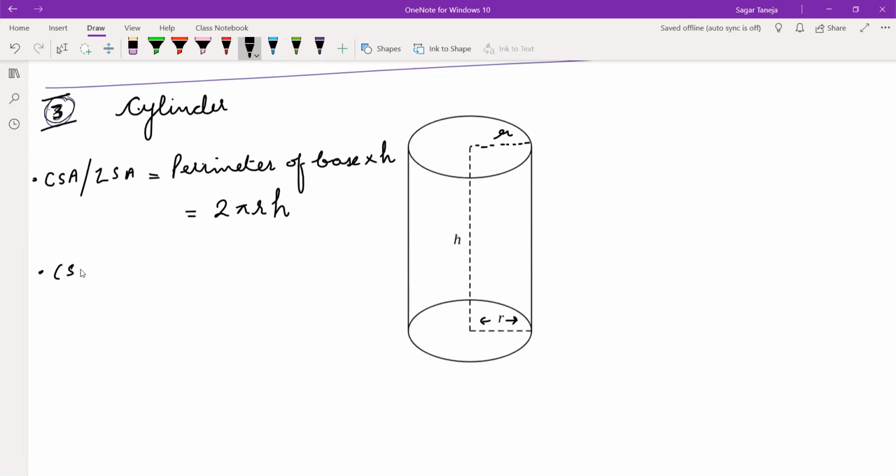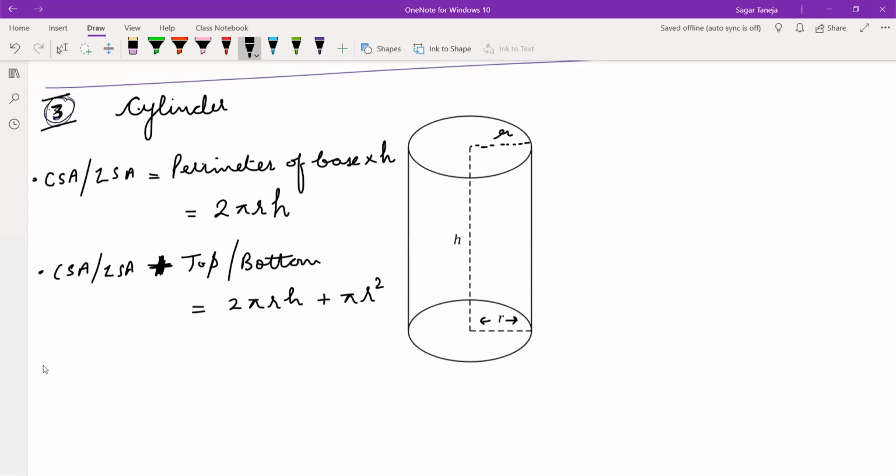Then in CSA or LSA, we are adding either top or bottom. That is 2 pi r h, the CSA, plus top. Top is also circle and bottom is also circle. We have to add only one circle. So area of circle is pi r square. This way you can write.